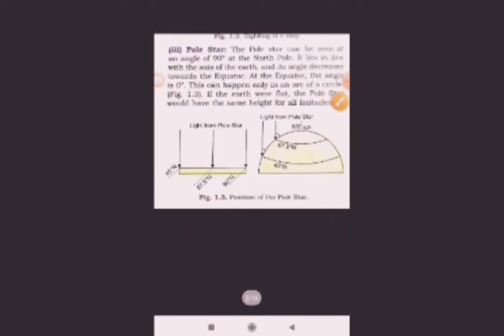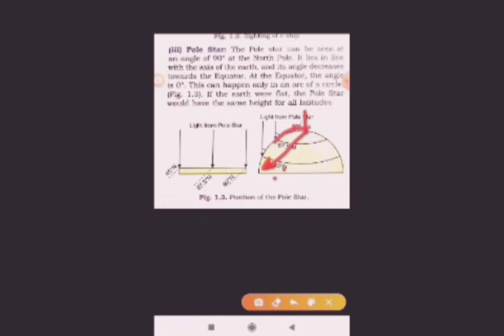The next proof that the earth is spherical in shape is the pole star. Everyone knows about the pole star. The pole star is located at the north pole. At the north pole we have 90 degrees, and as we come down, the angle slightly decreases. Here it is 67, here 45.